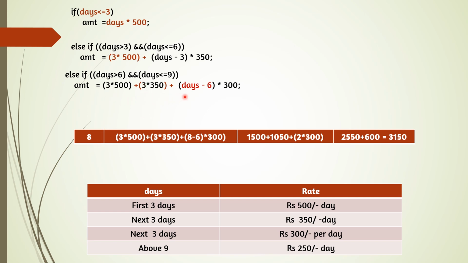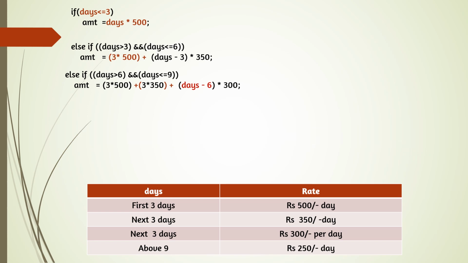Then days minus 6, because for 6 days we have already paid according to the condition. So days minus 6 into 300, 300 per day. Example, 8 days you are staying: 3 days 500, 3 days 350, and 8 minus 6 into 300. That means total 3150 rupees you have to pay.